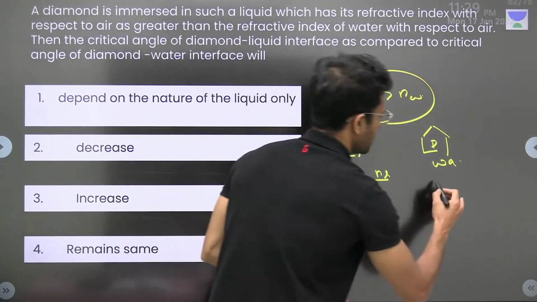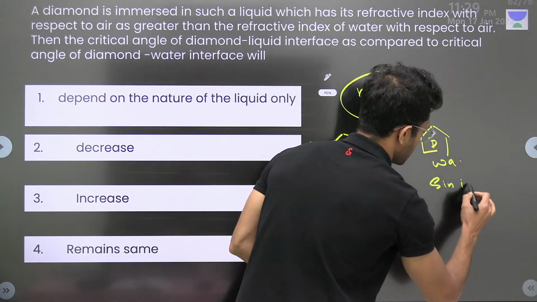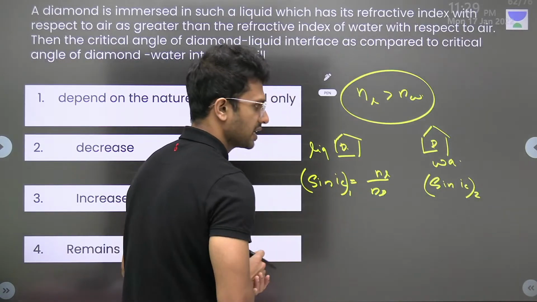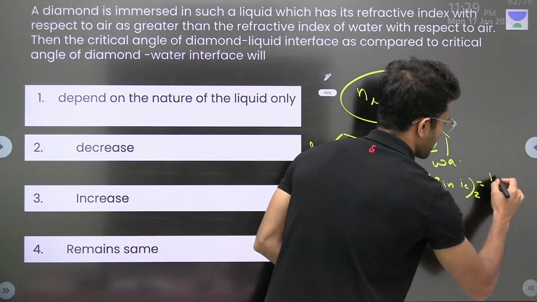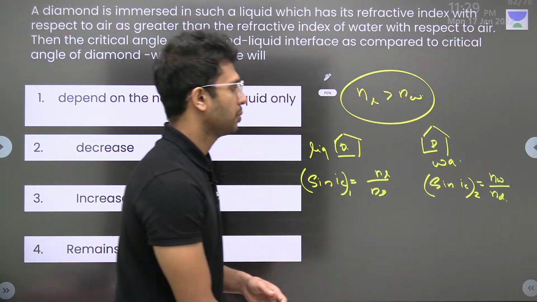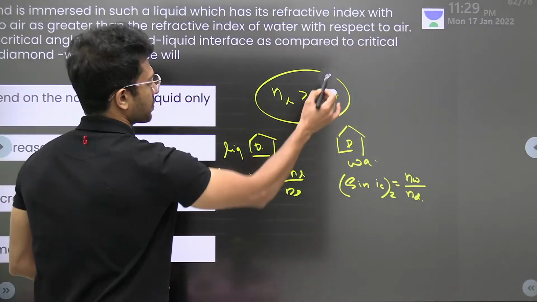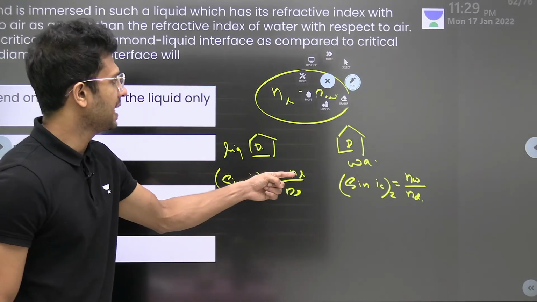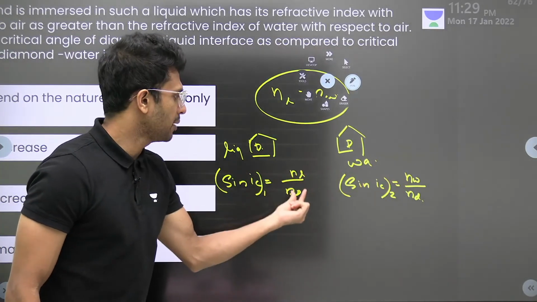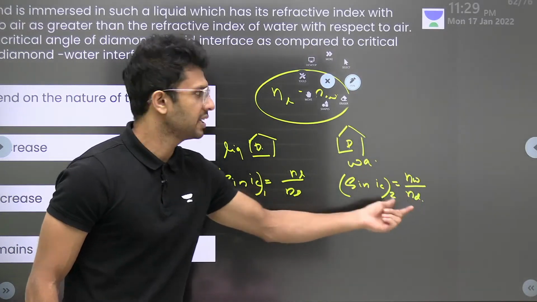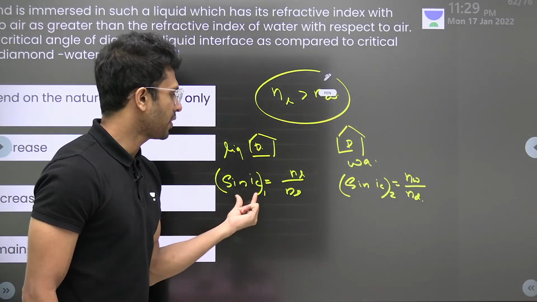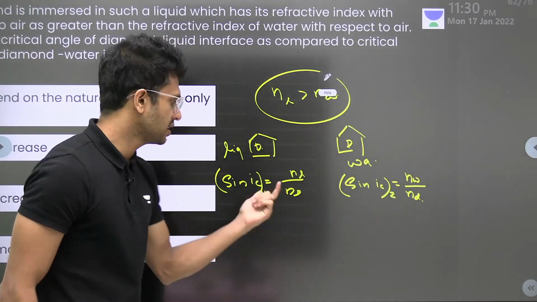Similarly here, sine of critical angle, this is called the second case. Let's call this the first case. That is equal to refractive index of water divided by refractive index of diamond. Now we know that NL is greater than NW. So NL by ND is greater than NW by ND. It is given in the question. So sine of IC1 is greater than sine of IC2.